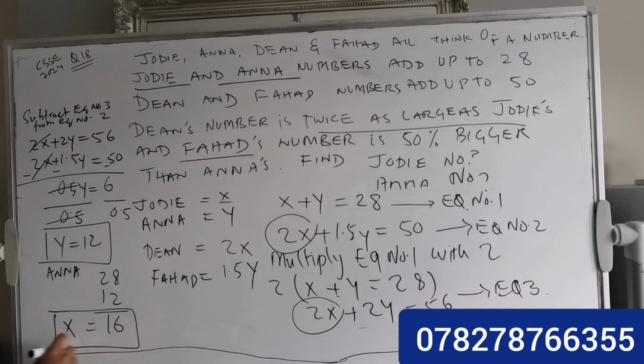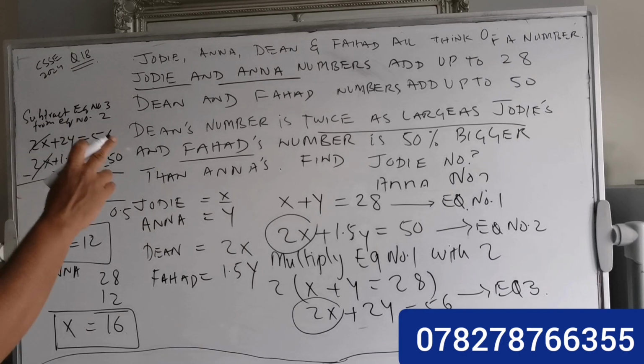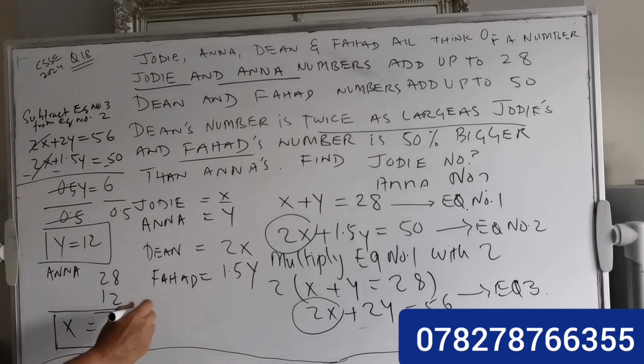And who is the x? So the x will be Judy.